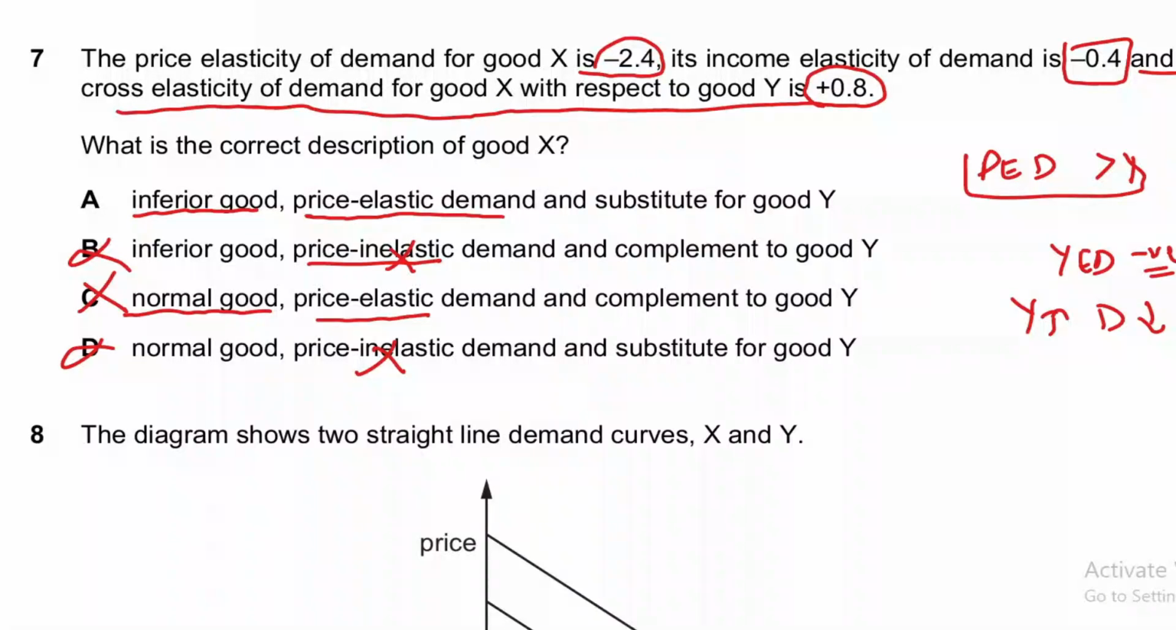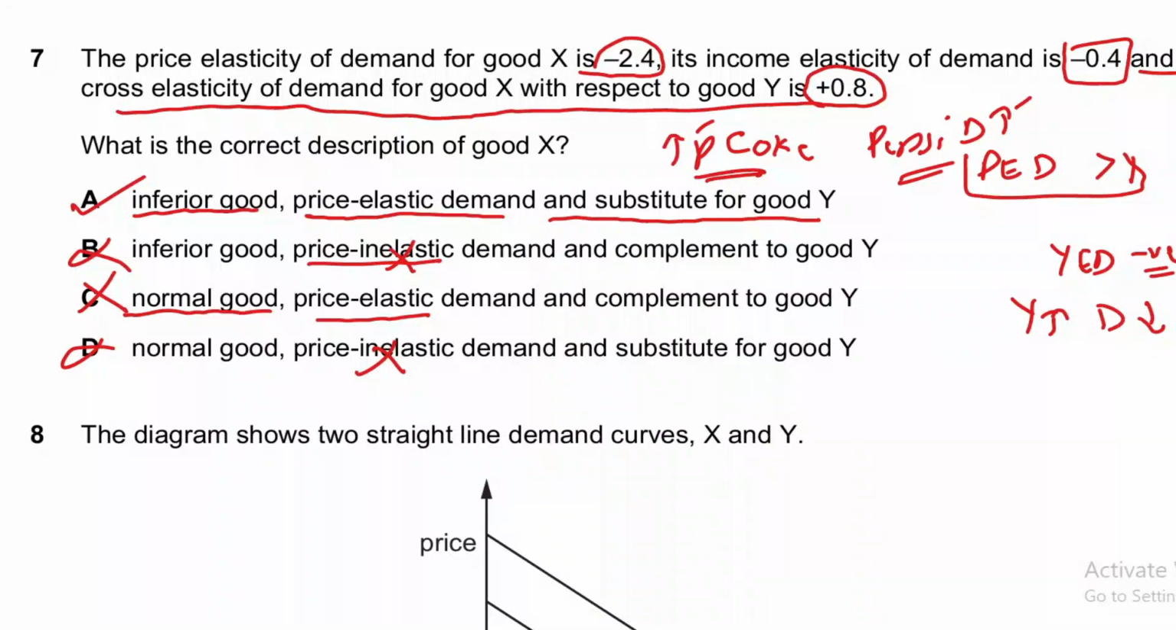When cross elasticity of demand is positive, it means the goods are substitutes for each other, right? Substitutes like Coke and Pepsi. Coke and Pepsi have a positive cross elasticity of demand with each other. For example, if the price of Coke increases, the demand for Pepsi will increase, because now Coke is expensive, so people will start buying more Pepsi. So both variables are increasing at the same time, so it is a positive relationship. And substitute for good Y, so these goods are substitutes as well. So option A is finally correct, so we will choose that.